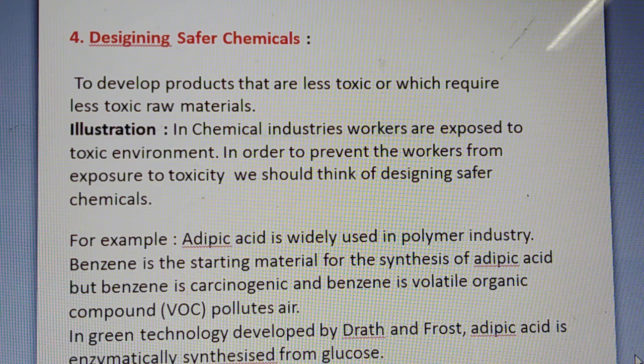In green technology, developed by Draths and Frost, adipic acid is enzymatically synthesized from glucose. So, instead of preparing adipic acid from benzene, it was suggested that adipic acid should be enzymatically synthesized from glucose. It will cause less toxicity and it is the safer design for preparation of adipic acid.